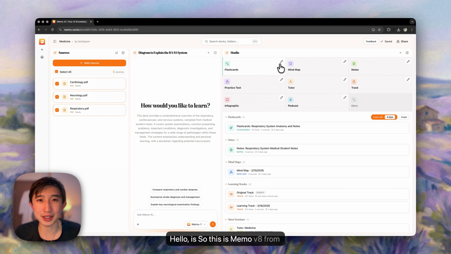So this is Memo V8, from information overload to understanding, retention, and real performance.